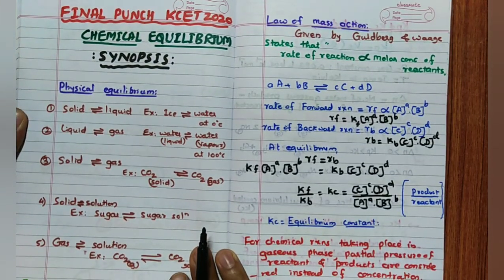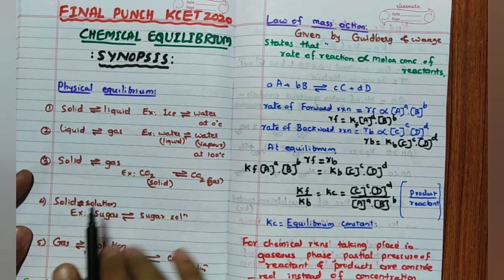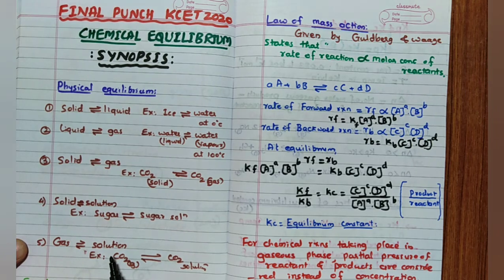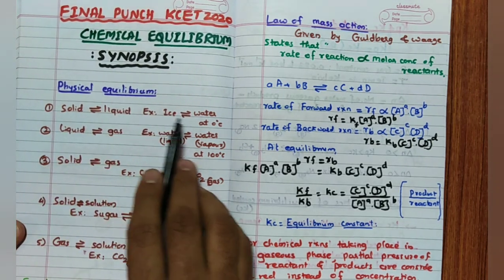Physical equilibrium includes solid-liquid equilibrium, liquid-gas equilibrium, solid-gas equilibrium, solid-solution equilibrium, and gas-solution equilibrium. Solid-liquid equilibrium, example: ice and water.